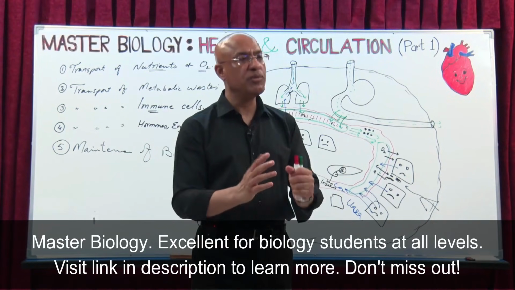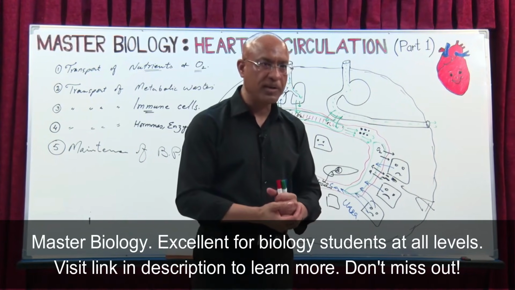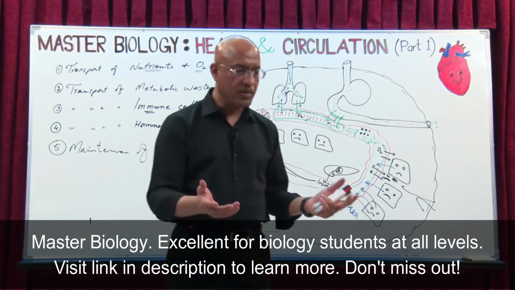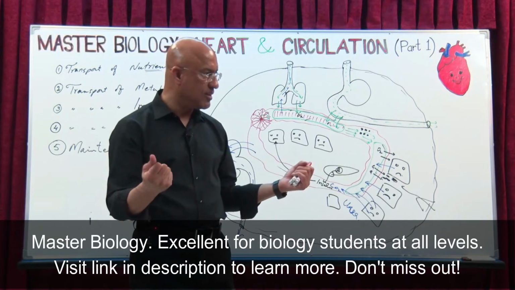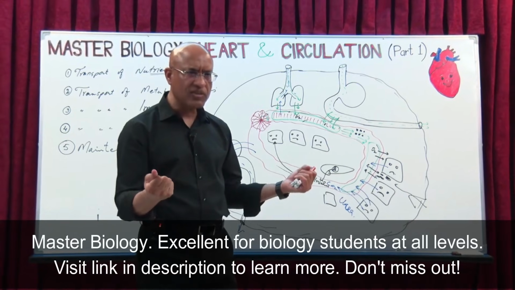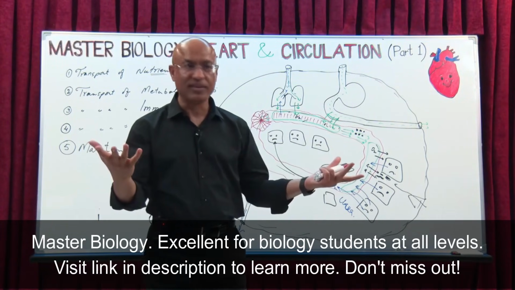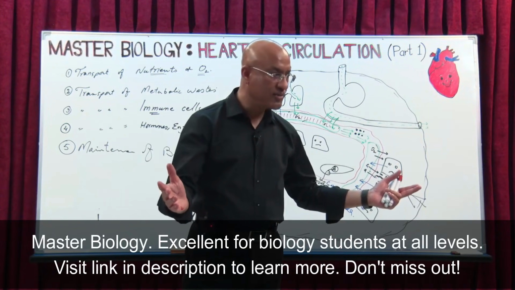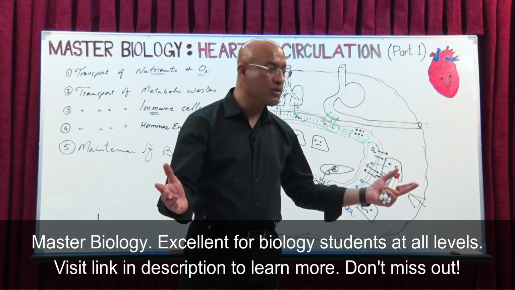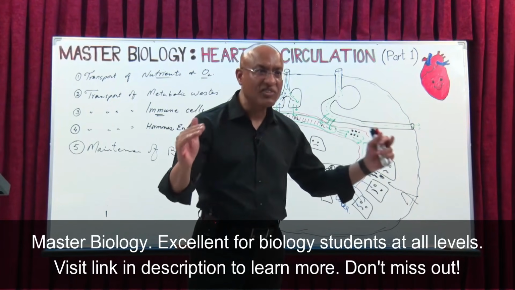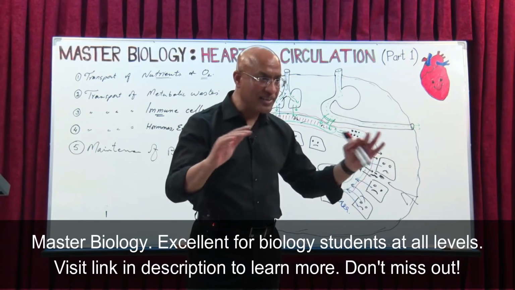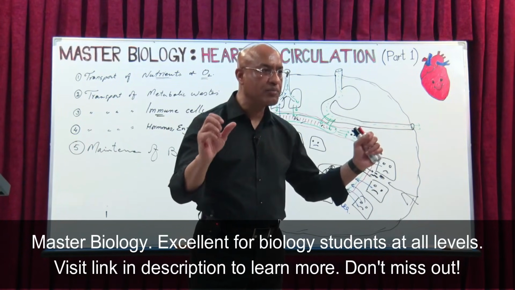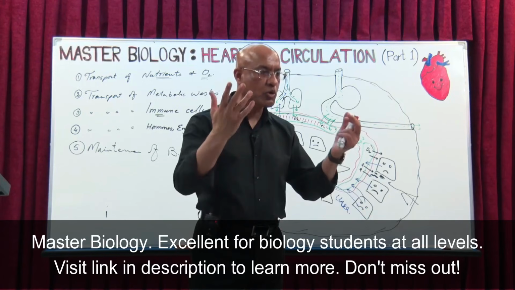Or when you are in very warm temperature, environmental temperature is very high, then what happens? Blood vessels near the surface of the skin dilate, right? They bring more blood to the skin or under the skin, so that more heat can be lost and body temperature does not go up.